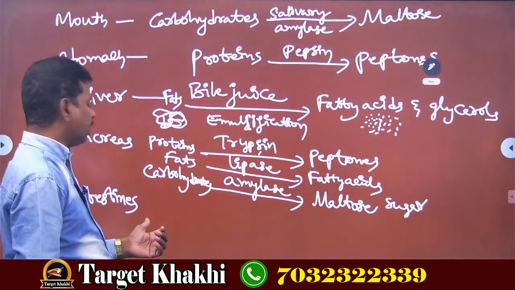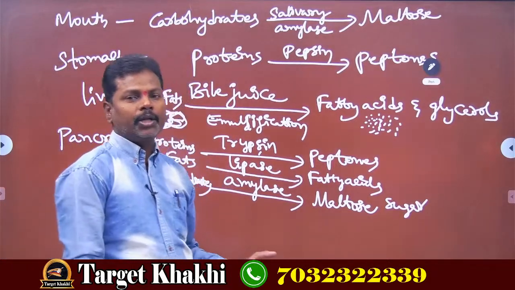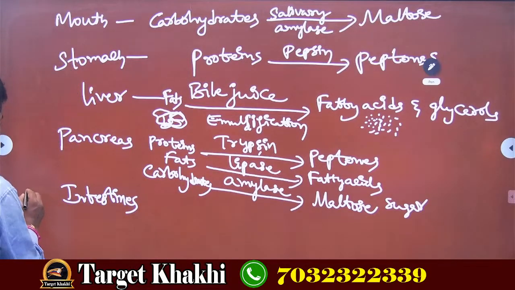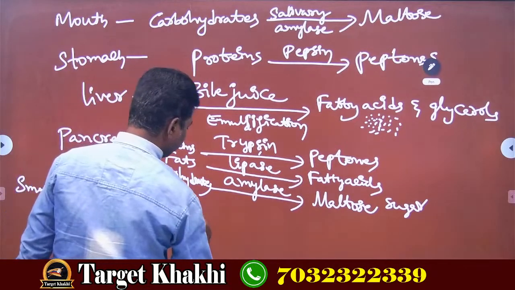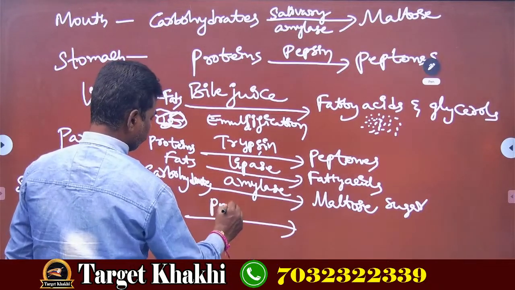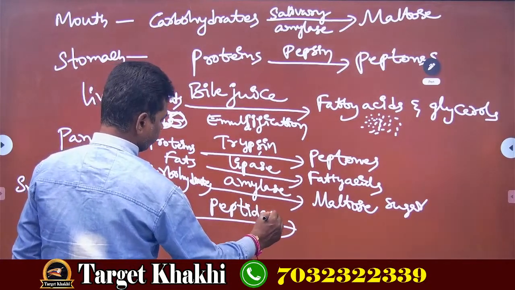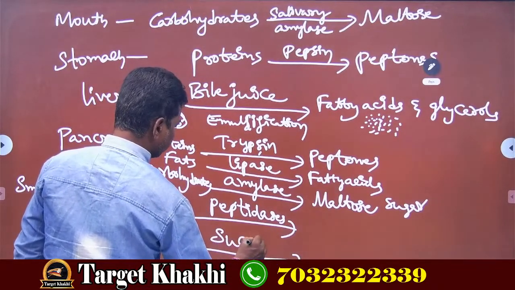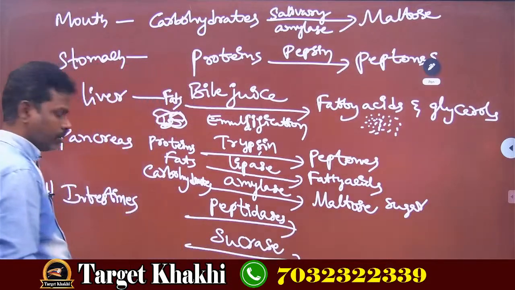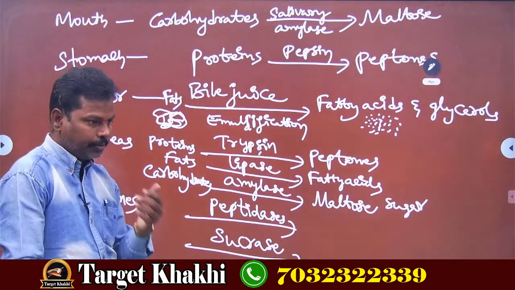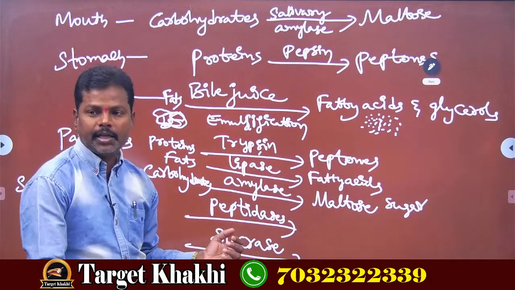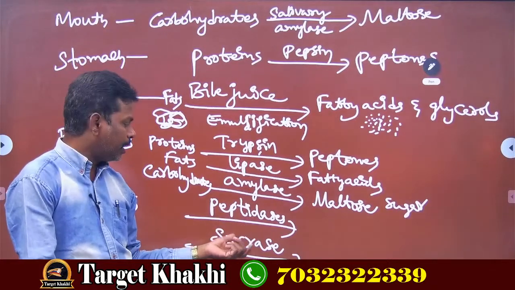So, from the small intestine, 2 types of enzymes are released. They are peptidases and sucrase.